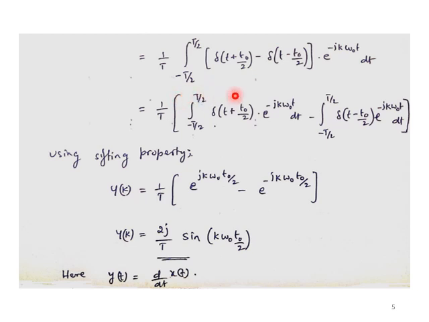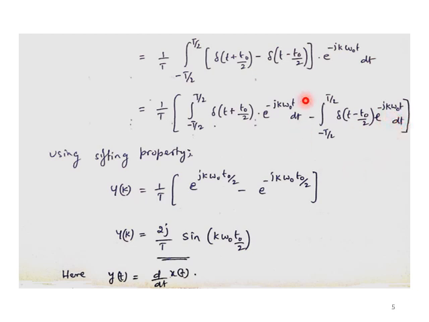Taking the integration, I separate the two terms and write them separately: 1 by t integral from minus t by 2 to t by 2 of delta of t plus t naught by 2 into e to the power minus j k omega naught t dt, minus the integral from minus t by 2 to t by 2 of delta of t minus t naught by 2 into e to the power minus j k omega naught t dt.